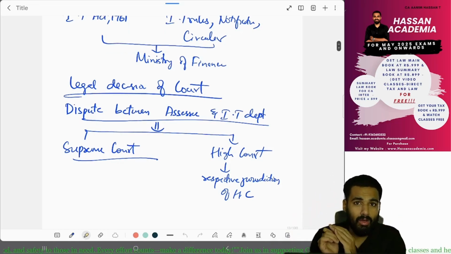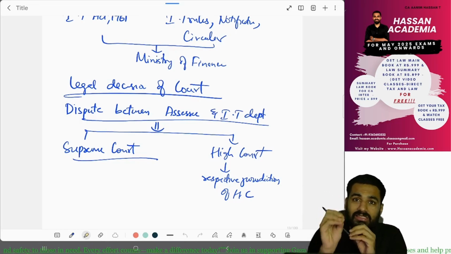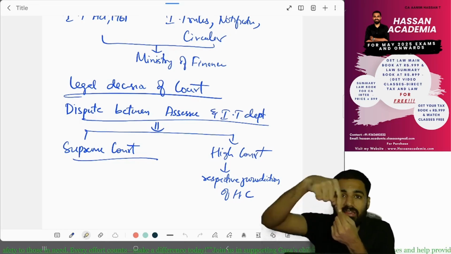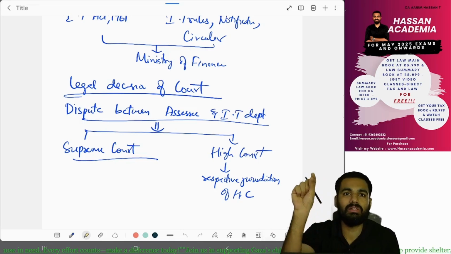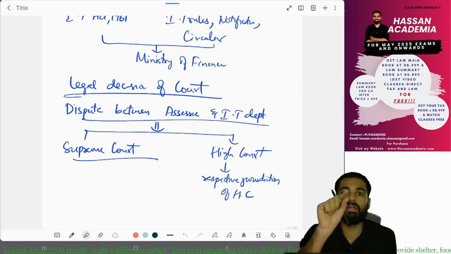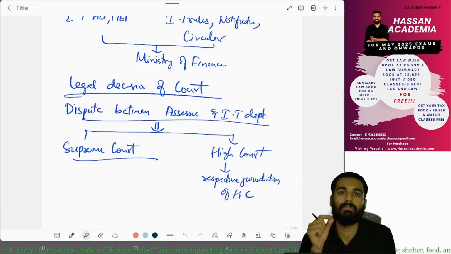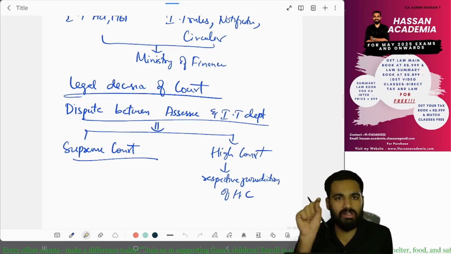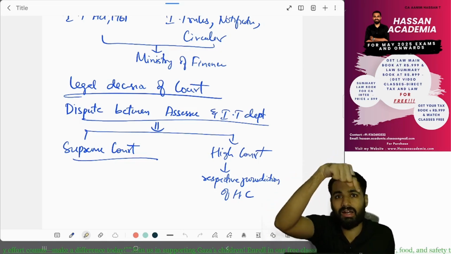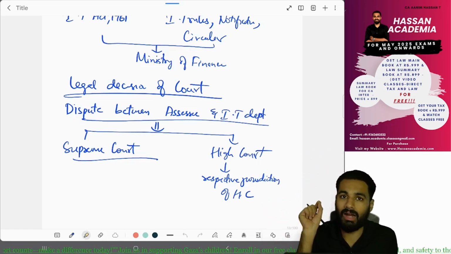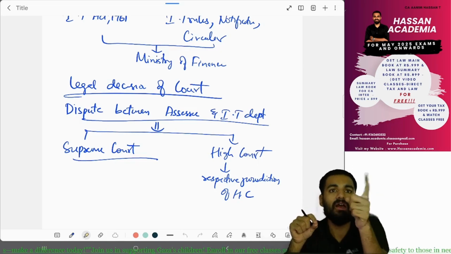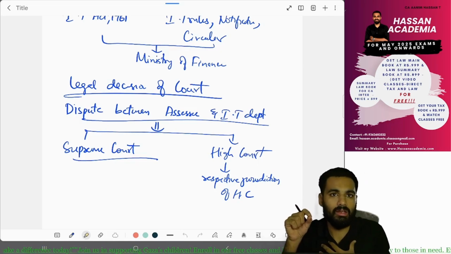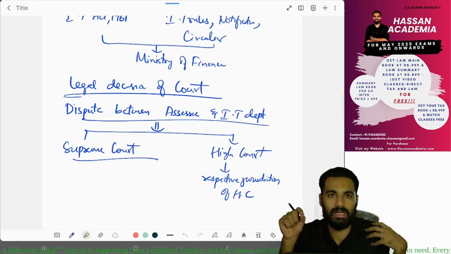Whatever decision a High Court passes regarding its jurisdiction, any other person can say that as per this decision, you can give a decision in favor of us. For example, Maharashtra has given a decision. Another person can come and say the Maharashtra High Court has given this decision, and you should give a favor to us as well.